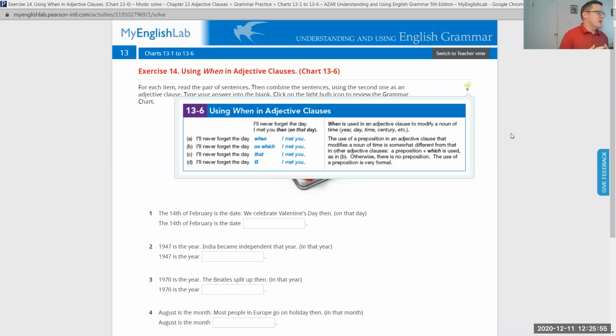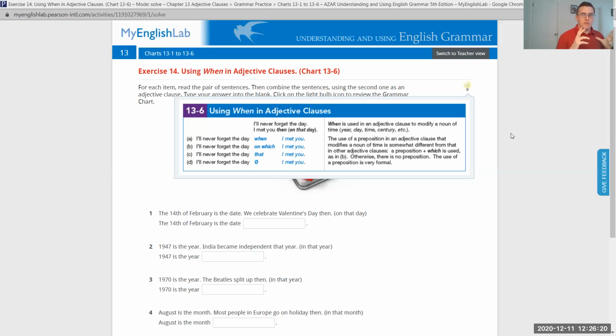Example A: I'll never forget the day when I met you. I'll never forget the day on which I met you. I'll never forget the day that I met you. I'll never forget the day I met you. All of these sentences have the same meaning. They are all grammatically correct.